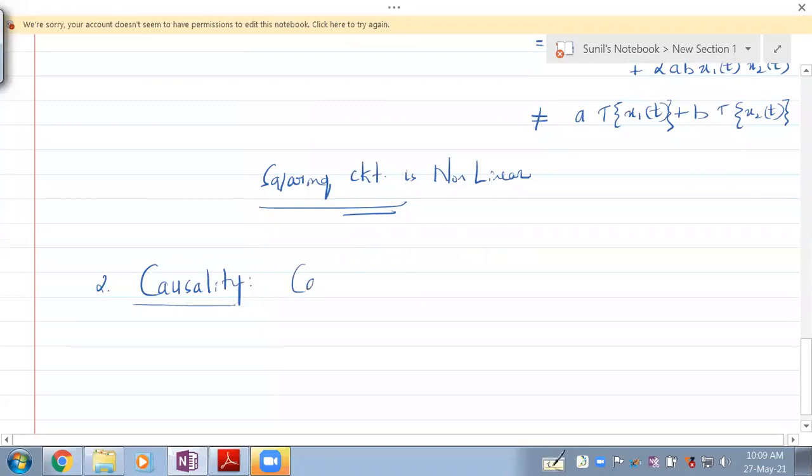Causal systems. So when can a system be called a causal system?